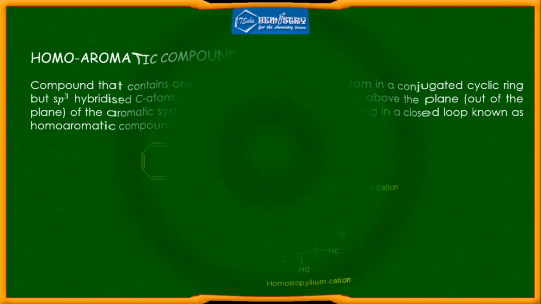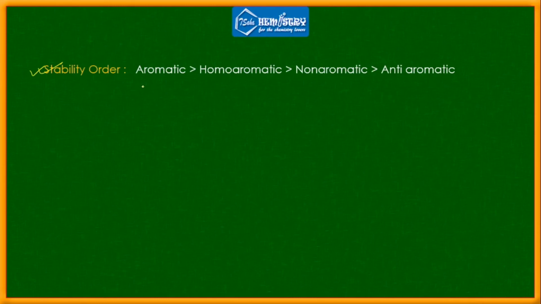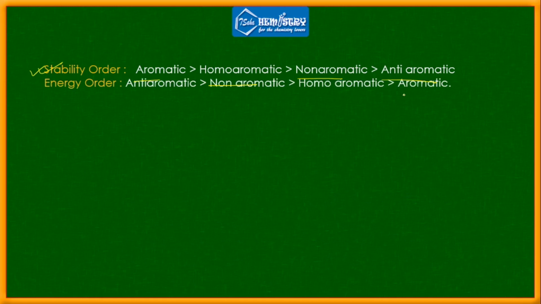Now if you are looking at the stability order, the most stable compound is aromatic, then we have homoaromatic, then non-aromatic, and the least stable compound is anti-aromatic. Similarly, if you are looking at the energy order, then anti-aromatic should be highest in energy, that's why it has lowest stability. Then we have non-aromatic, homoaromatic, and then aromatic.